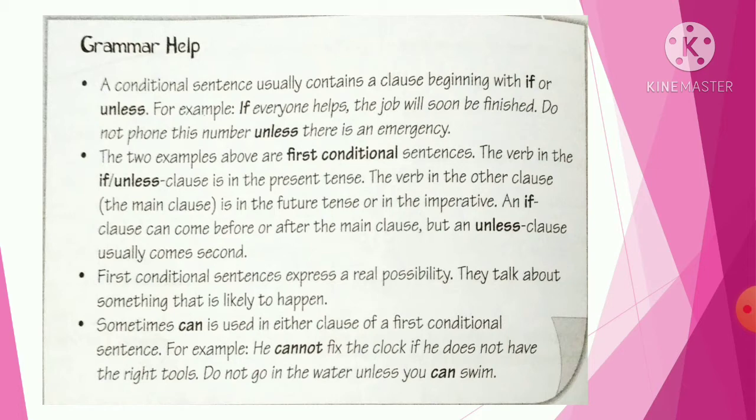And rule 4 says sometimes can is used in either clause of a first conditional sentence. For example, he cannot fix the clock if he does not have the right tools. Do not go in the water unless you can swim. So keeping in mind these four rules, you are going to solve your exercise A and B. Okay students, let's solve our exercise A and B following these simple four rules.